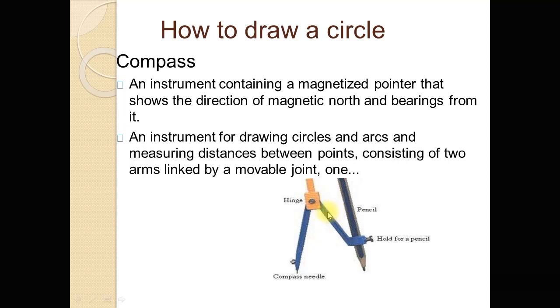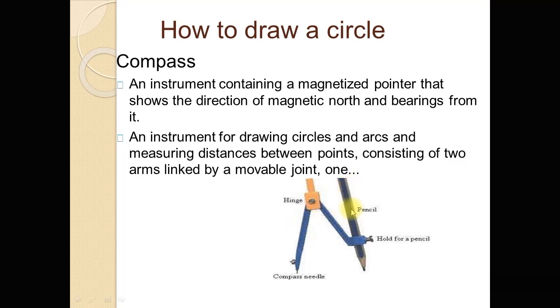This compass consists of two arms. These two are linked by a movable joint. This is a movable joint. So we use this compass tool for constructing a circle, a square, a triangle. So dear students, compass is an instrument for drawing circles and arcs and measuring distance between points, and it consists of two arms linked by a movable joint point. So this is the movable joint point, and these are the two arms of this compass.